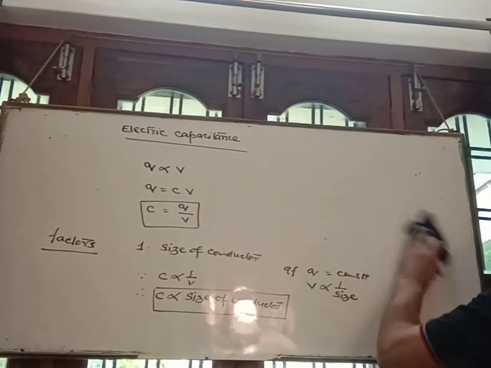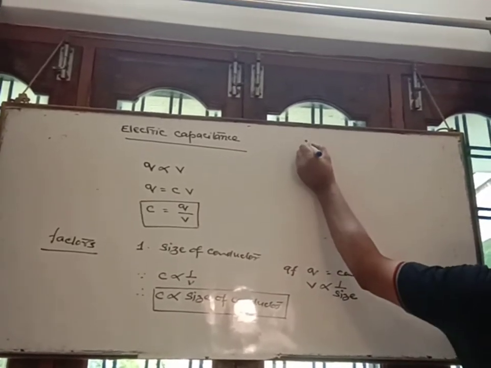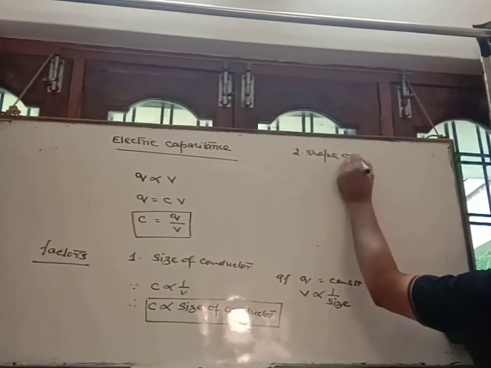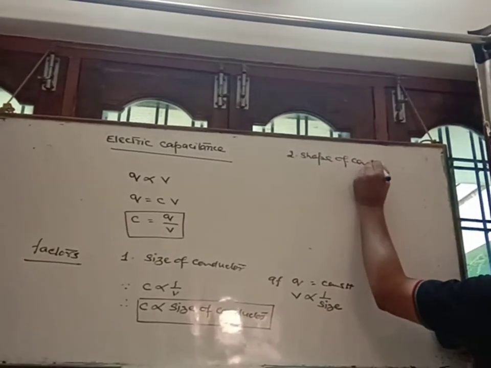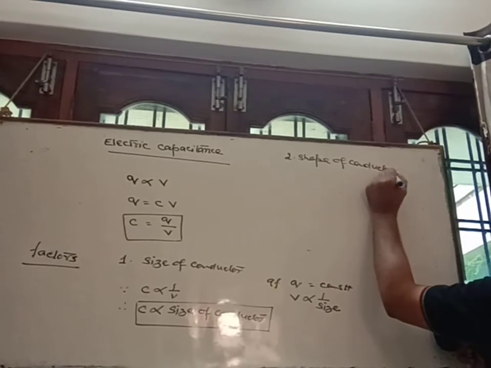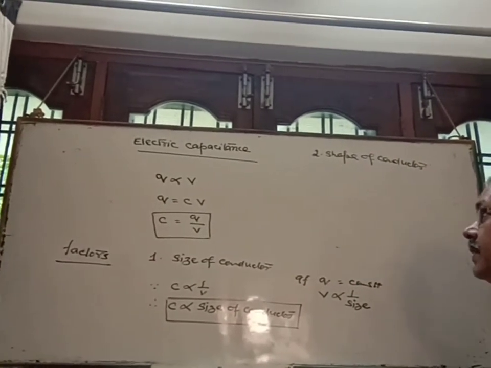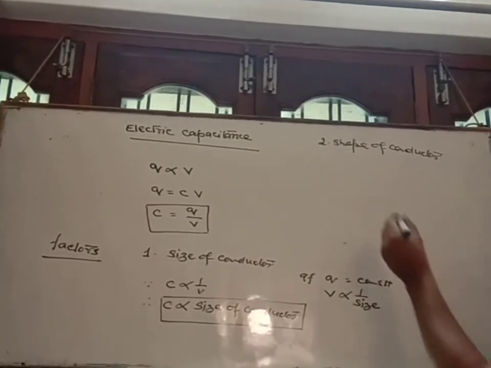Second factor, shape of the conductor, because the capacitance of capacitors of different shapes is different. This also depends on the shape of the conductor.